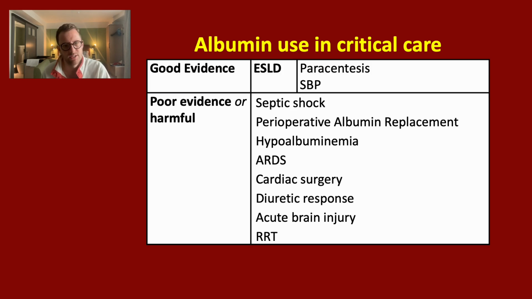The best quality evidence within critical care relates to the use of albumin in cirrhosis with the treatment of SBP, HRS, and large volume paracentesis. There's a range of other uses which have poor or harmful effects. Its use within sepsis and septic shock is debatable at reducing the volume of fluid administered, but this is inconclusive in regards to mortality benefits. Other uses include replacement for hypoalbuminemia, ARDS, cardiac surgery, diuretic response, acute brain injury, and also renal replacement therapy.